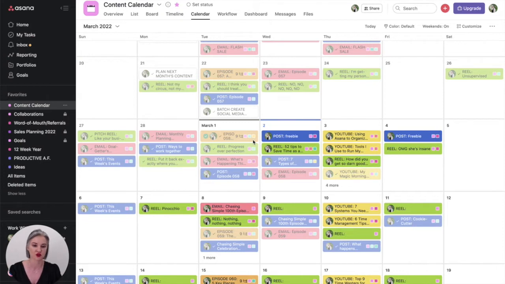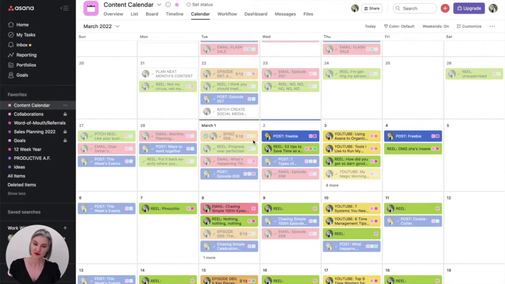So I want to make sure that I am leveraging what I am creating, that I'm keeping track of what's working, what's not working, what my efforts have been, so that I know this is what I've done, this is the results of what those efforts have looked like, and here's how I'm going to continue to move forward, to always get better and better about leveraging the time that I am spending creating content.